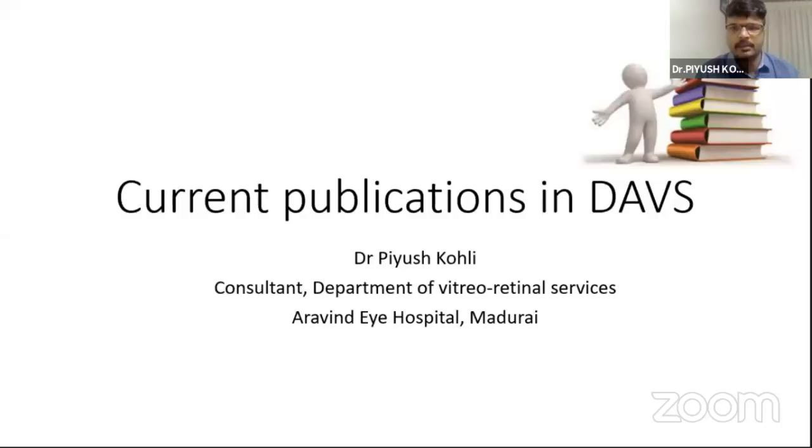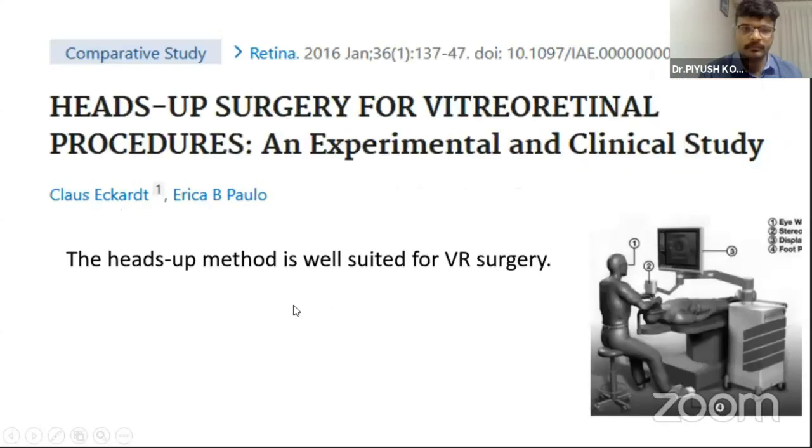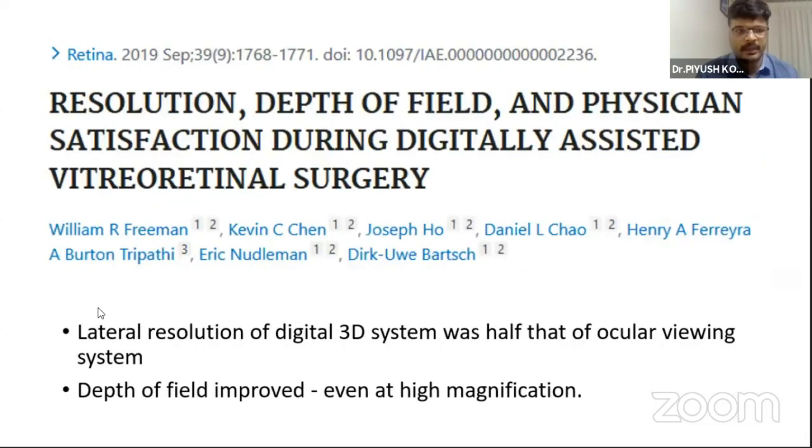Good morning, all. So again, I'll present the current publications on DAVS. This I think will not be a comprehensive talk, just an insight into one of the devices. So the first publication was perhaps by Eckert, who published heads-up vitrectomy for vitreoretinal procedures, an experimental and clinical study. They showed that the heads-up method is well suited for VR surgery.